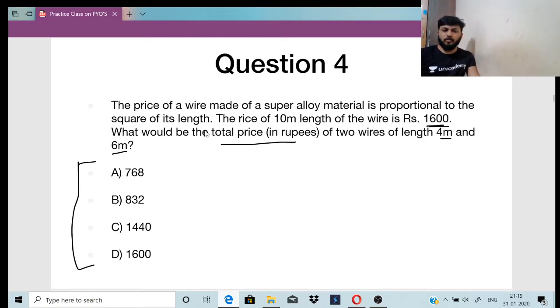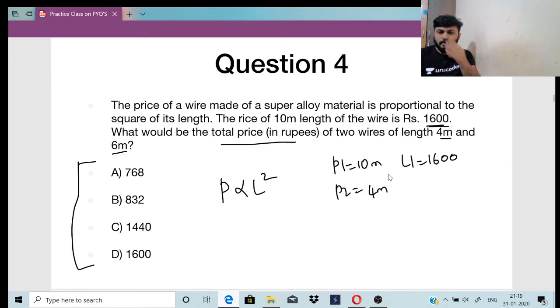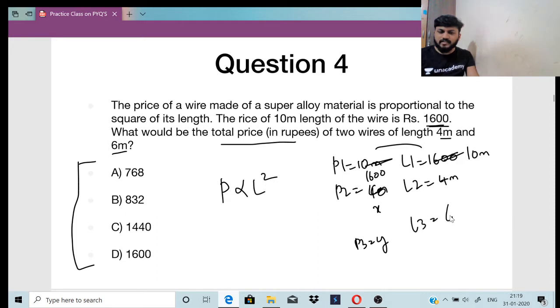See, the price of the wire is proportional to the square of its length. So P is proportional to L square. The 10 meter length is given, the price is also given. So L1 is 10 and P1 is 1600. For the 4 meter wire, the price P2 we do not know, so P2 is X and P3 is Y. L2 is 4 and L3 is 6 meter.